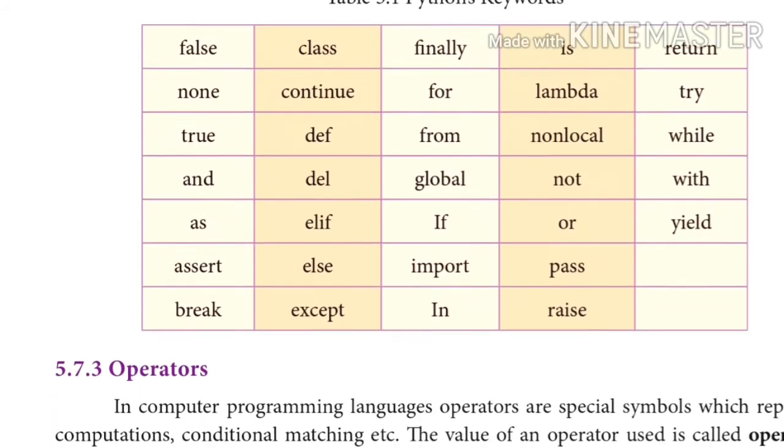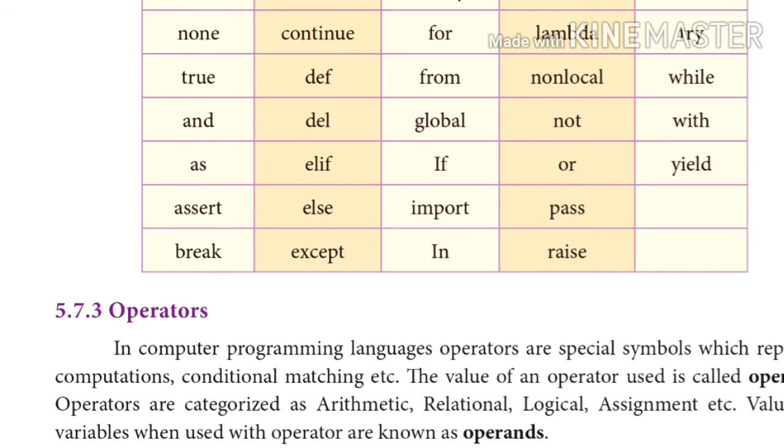Yes. Next one, operators. Operators are classified into four types: arithmetic, relational, logical, and assignment operators. Before that, we should know what is an operator and what is an operand. Operators are nothing but symbols like plus, minus. We use these operators with the operands A, B. So A and B are operands, and plus, minus are called operators.